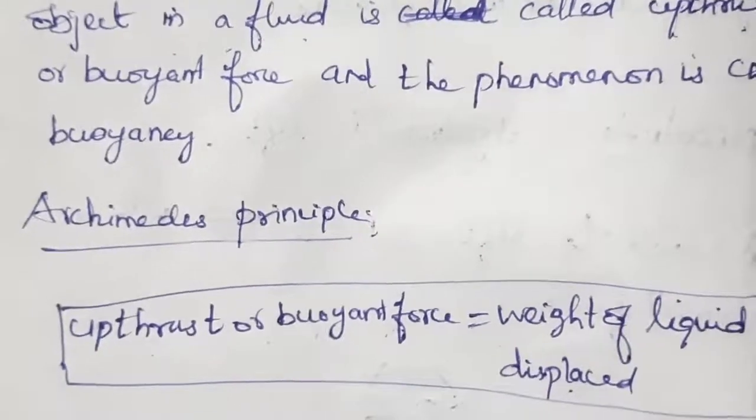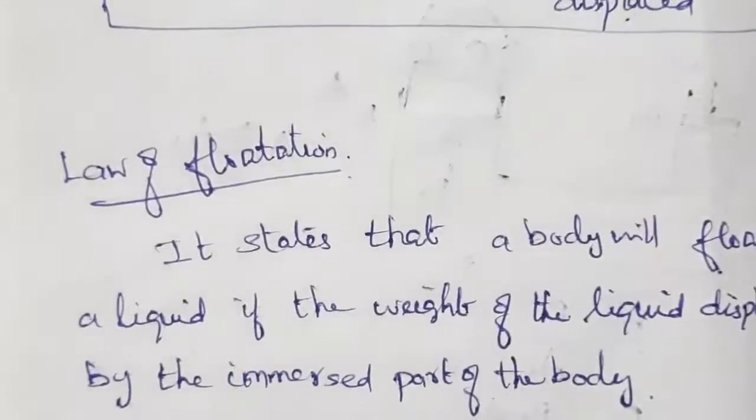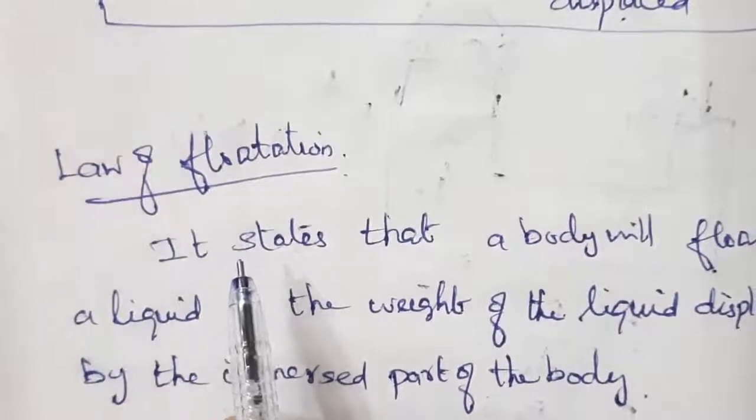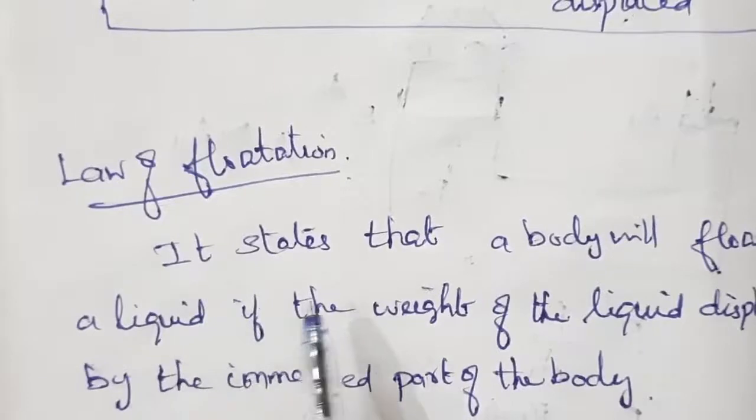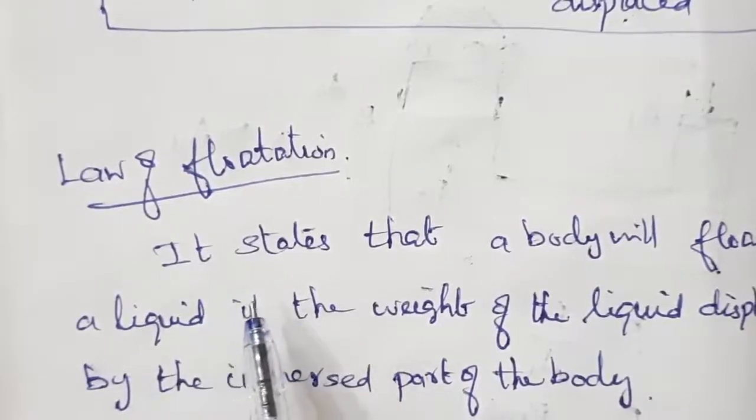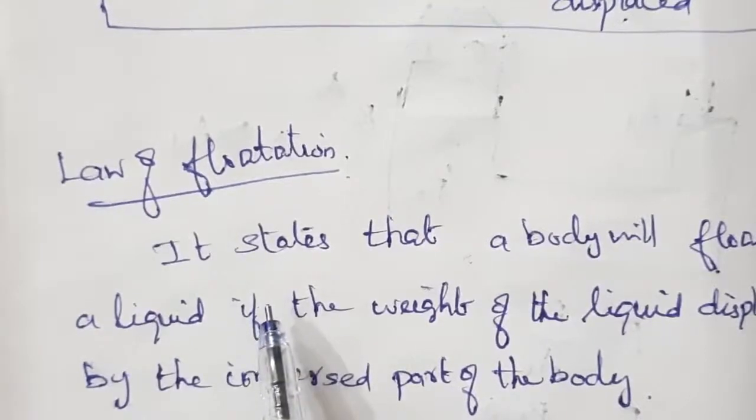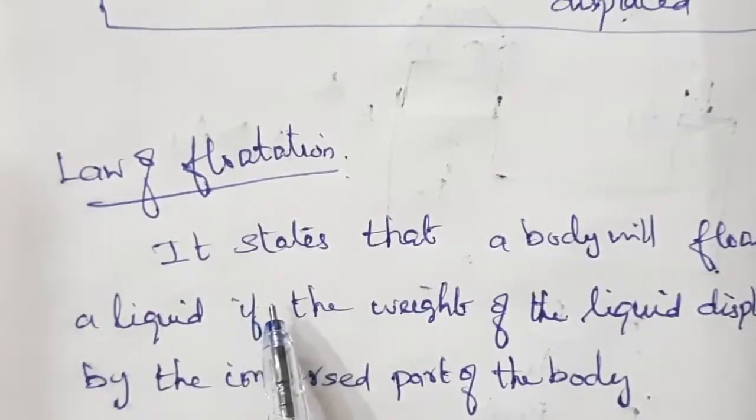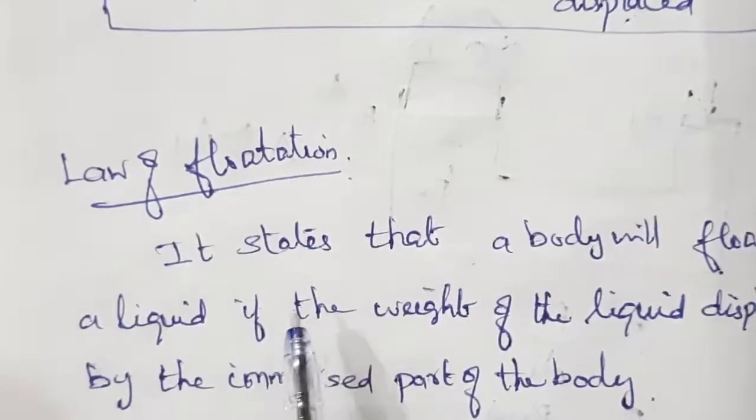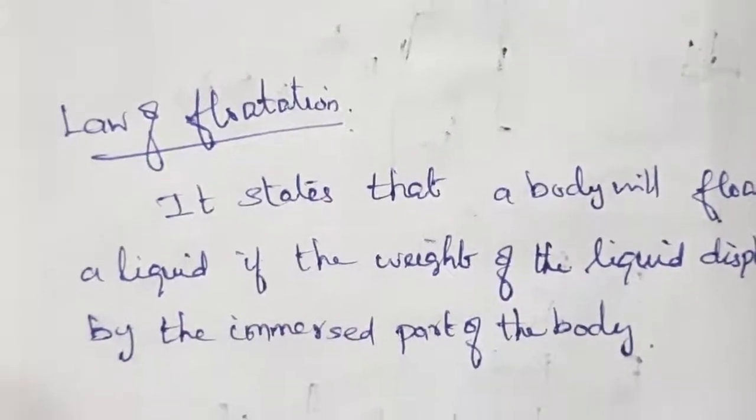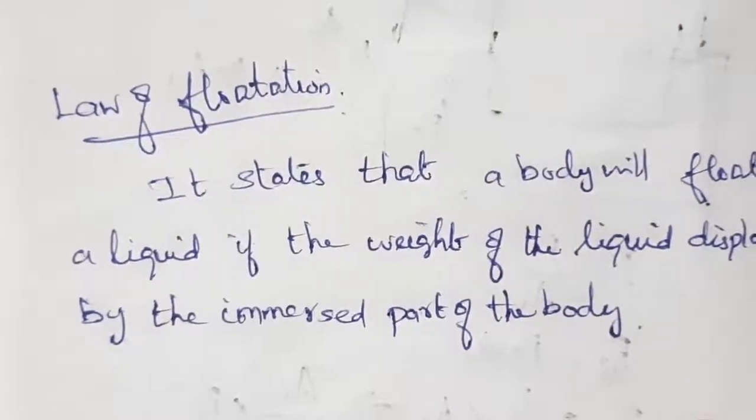The next one is the law of flotation. We know that boats, ships, and wooden objects float on the upper part of the water, isn't it? So when something stays on the upper part of the water, we can say it floats. So flotation means the tendency of an object to rise up to the upper level of the fluid, or to stay on the surface of the fluid. So what does this law of flotation state?